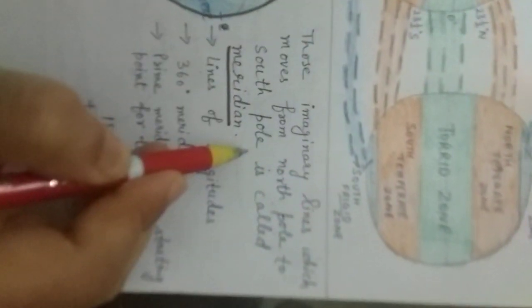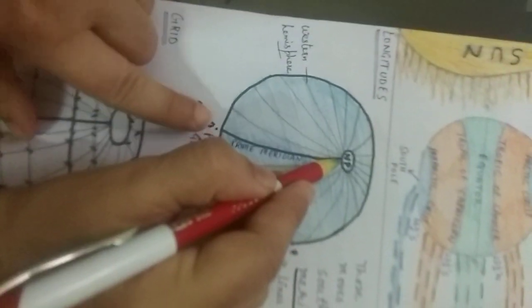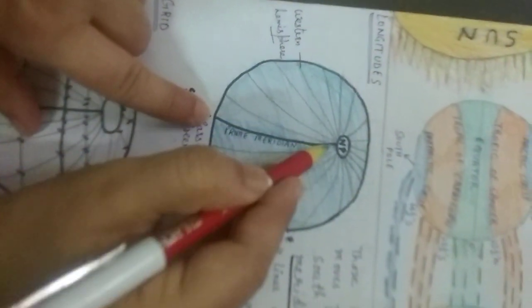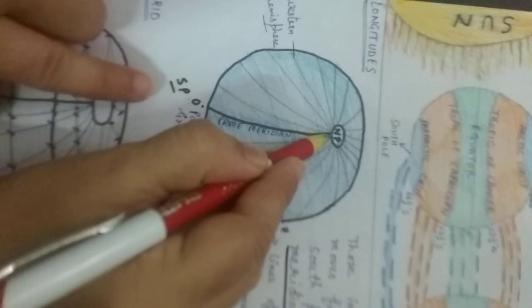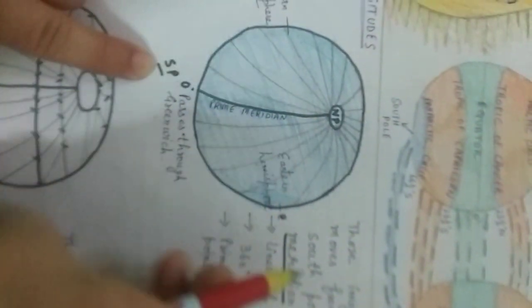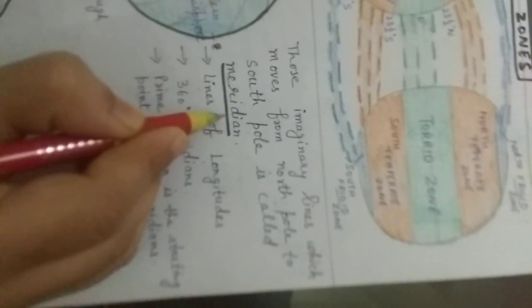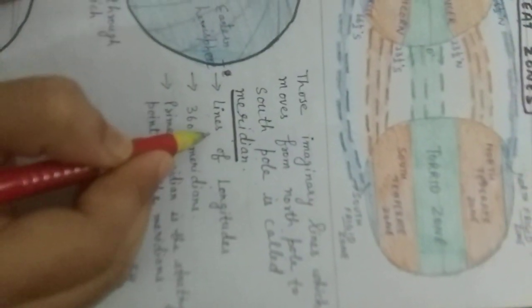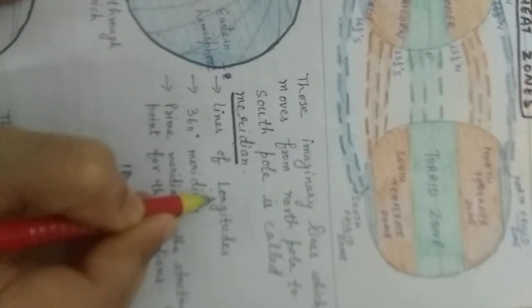Okay. Next topic is longitude. Those imaginary lines that move from North Pole to South Pole. An imaginary line that moves from North Pole to South Pole is known as meridians. The other name of meridians is lines of longitude.